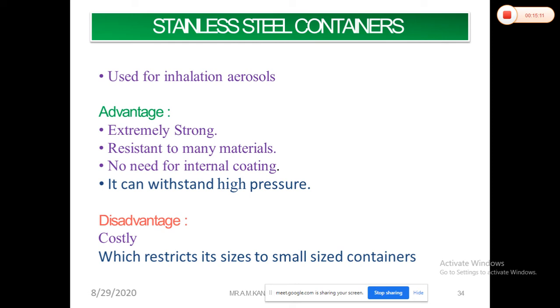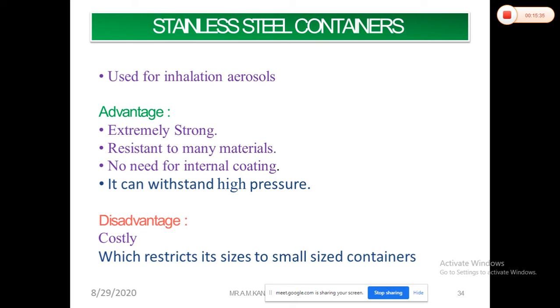That's why in most of the pharmaceutical industry, all the vessels or tanks used for preparation are made of stainless steel, special quality stainless steel, because it is mostly non-reactive with all the contents. Unlike tin plated or aluminium containers, they don't require an internal coating with epoxy or vinyl resin.